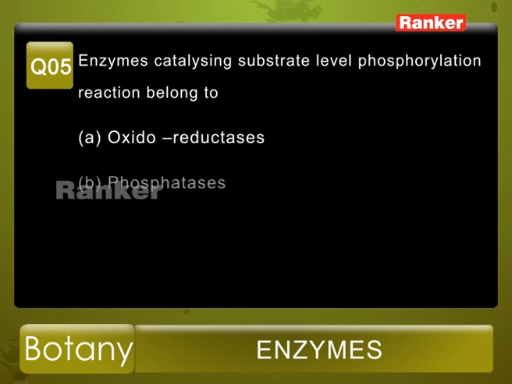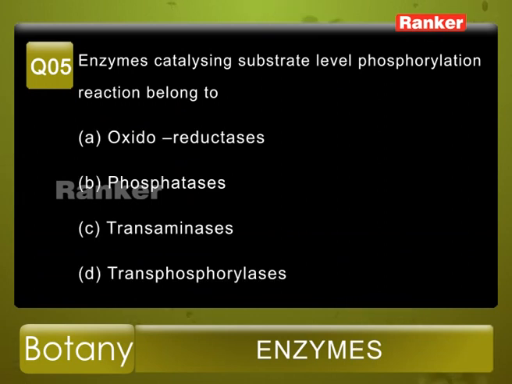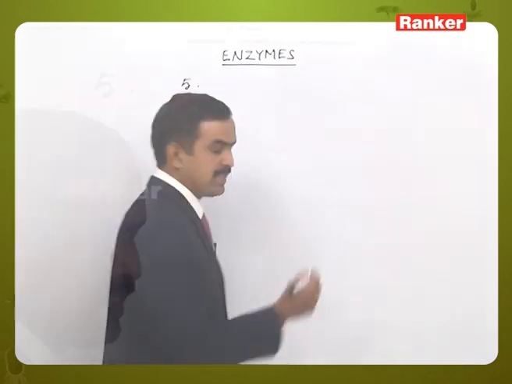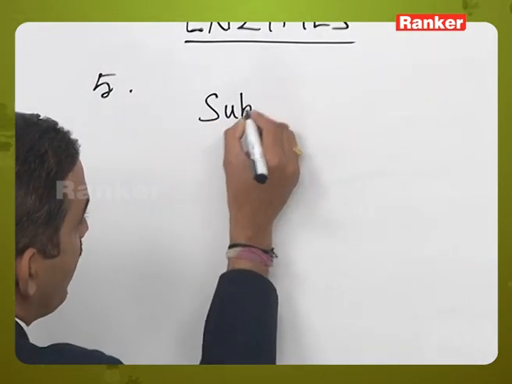Question number 5. Enzymes catalyzing substrate level phosphorylation reaction belong to. Options A oxidoreductases, B phosphatases, C transaminases, D transphosphorylases. So here the question is related to substrate level phosphorylation.